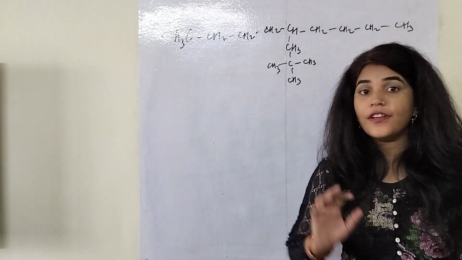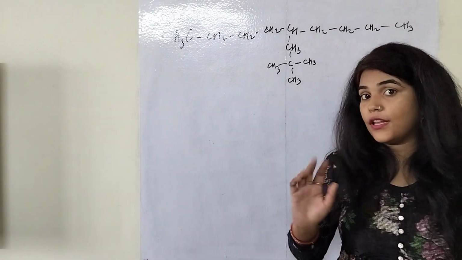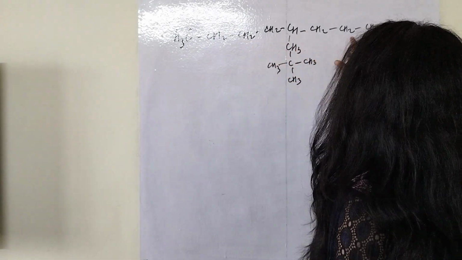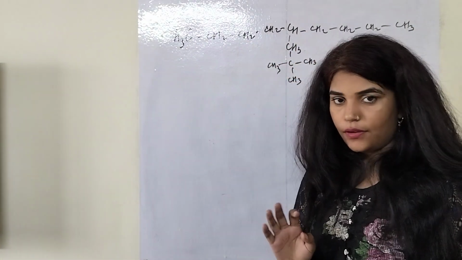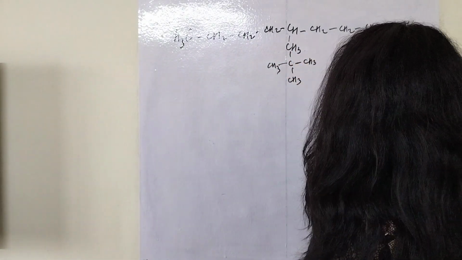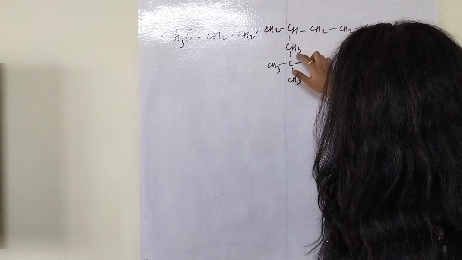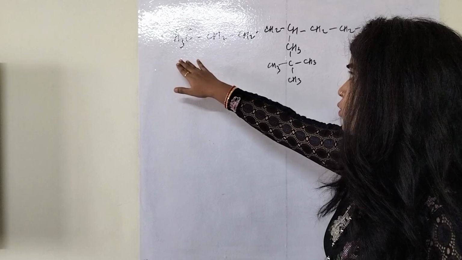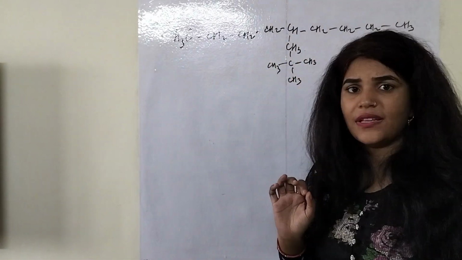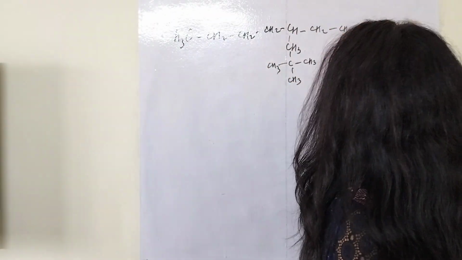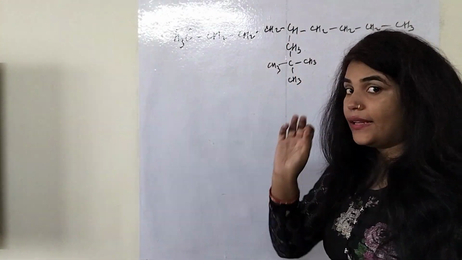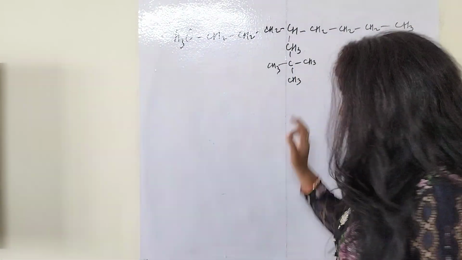Now this is my compound. So we first have to count the longest carbon chain. It has 1, 2, 3, 4, 5, 6, 7, 8, 9. Let's count from this side also: 1, 2, 3, 4, 5, 6, 7, 8. So counting from this side it becomes 8 only. So this will be my longest carbon chain, and it has 9 carbons.